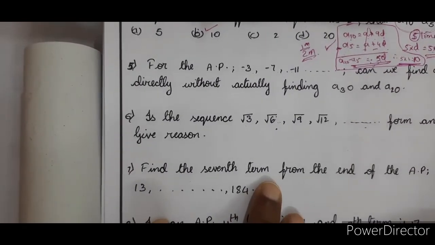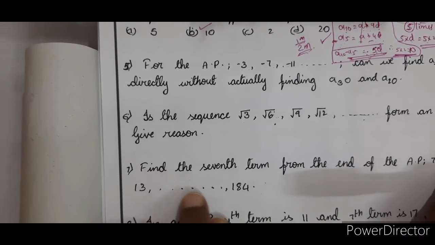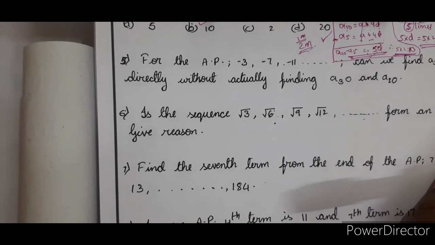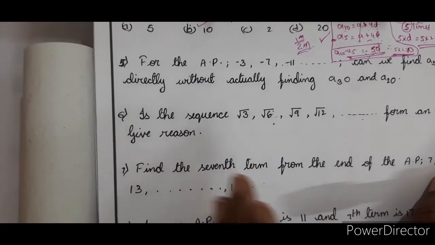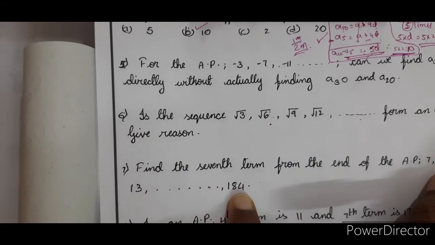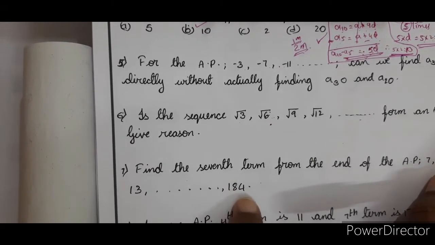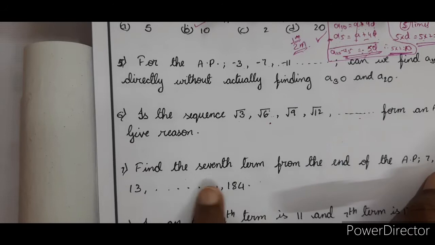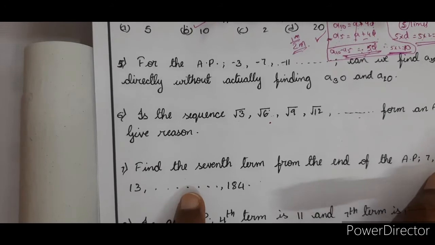Find the 7th term from the end of the AP 7, 10, 13 and so on till 184. So, what is he asking? 7th term from the end of the AP. Like starting from here, you have to go backward. So, first of all, we should know what is the end term, that means n we have to find. If this is the nth term, first we should find n. Then you have to go for the n minus 7 term.